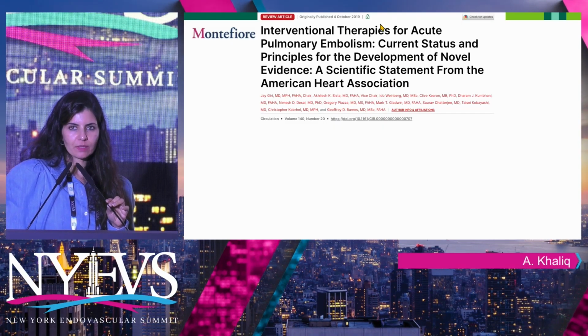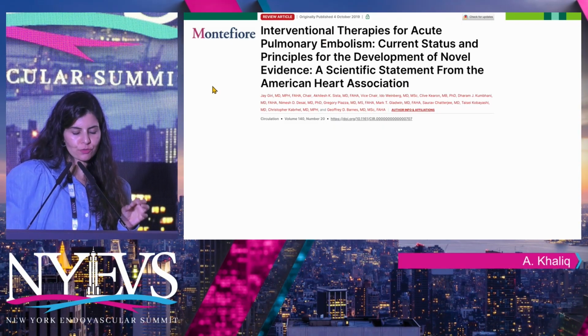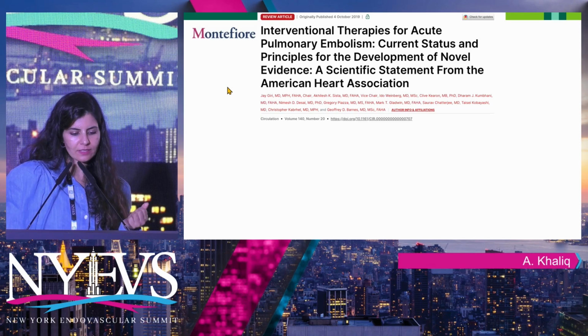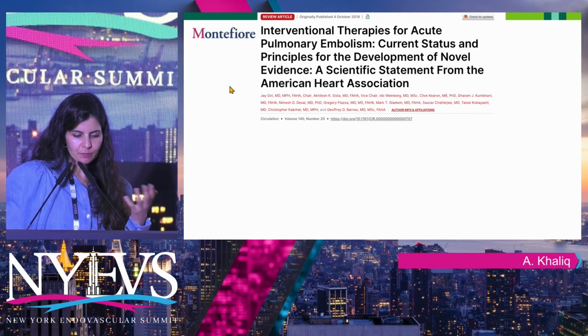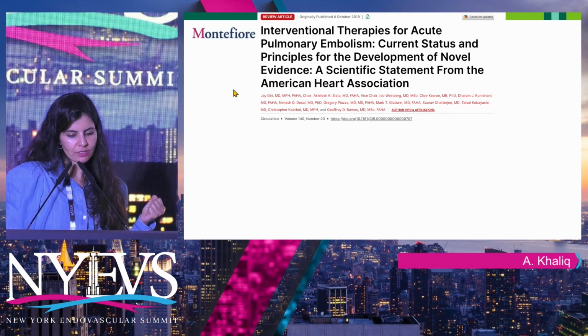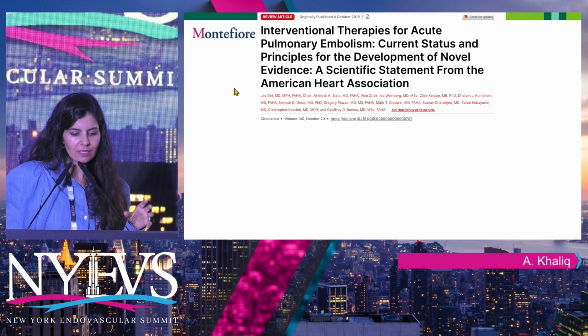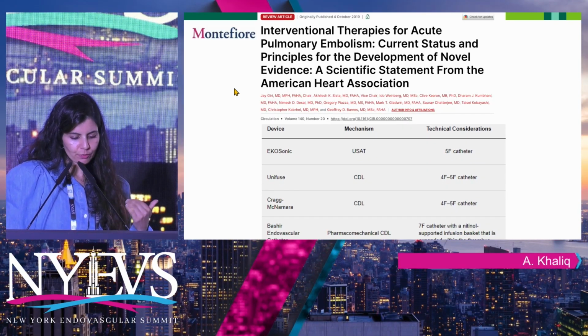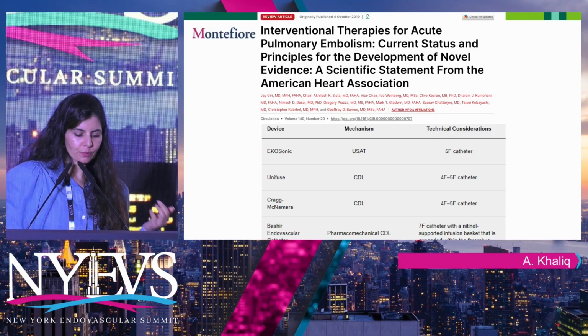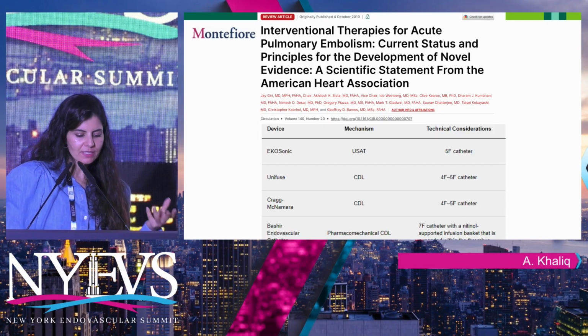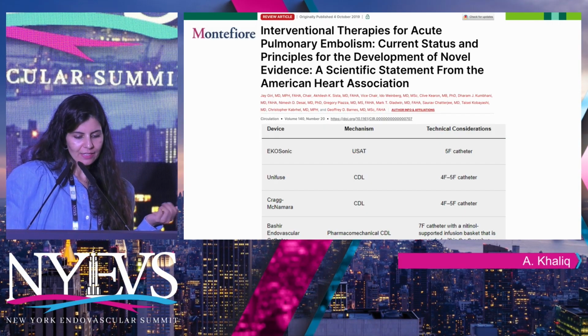So again, this is a paper that everybody who is interested in this field should read. It's Jay Giri's paper. It's basically a summation of all the interventional therapies. It's slightly older, but still a very excellent summarization of the topic. And essentially, it goes into what are the therapies that we use in the cath lab.